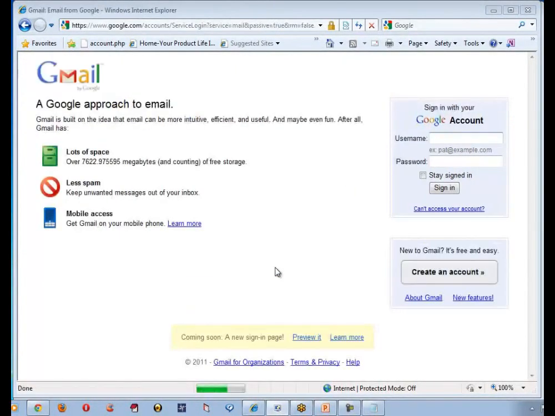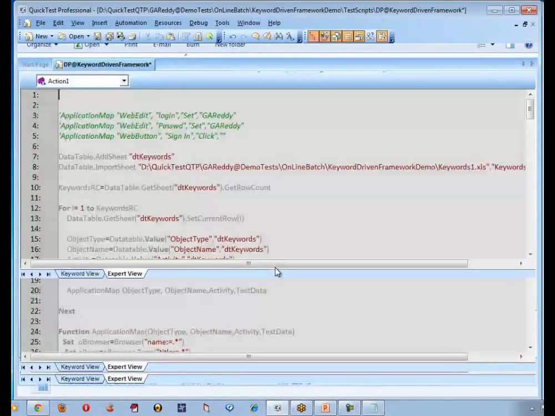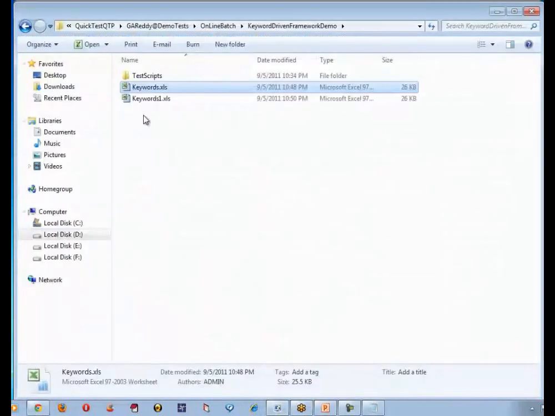So it has navigated to gmail.com. It has entered username and password. It has clicked on that browser. It has closed. Do you see everything is happening? Yes, sir. So let us go to yahoo.com now. Let us do the same actions now.